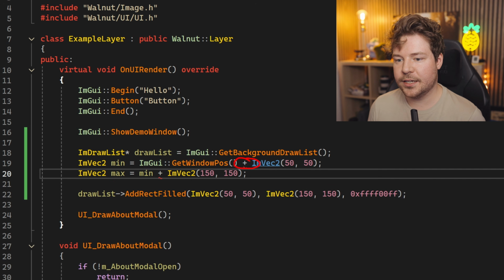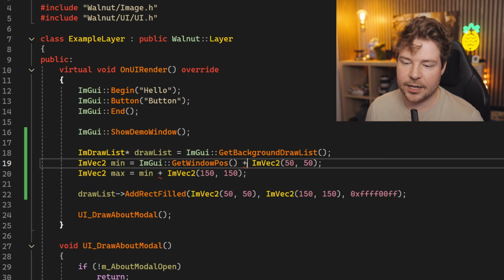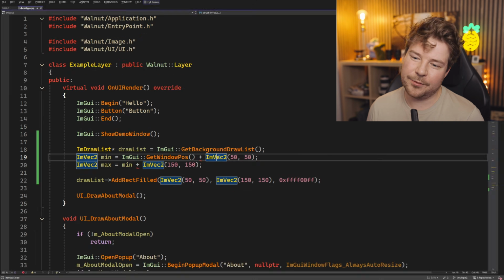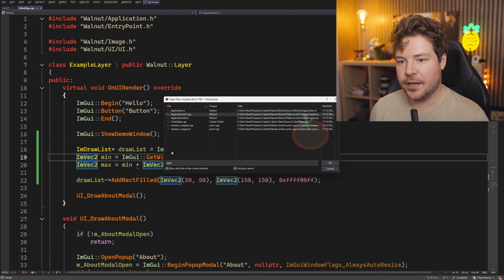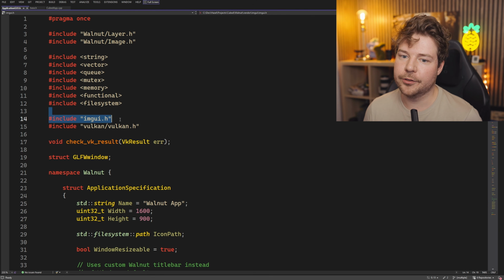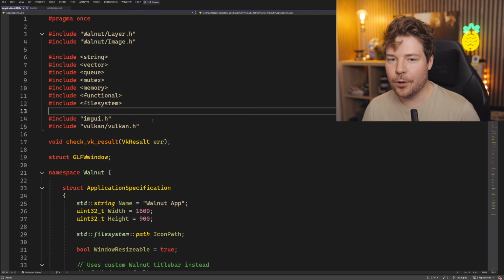Now, in order to use plus with ImGui, you actually have to define that. The way they've done it is a little bit annoying. Maybe there's a better way, but we basically need to find where, I think, application GUI will include ImGui, which is inside Walnut, which is annoying.